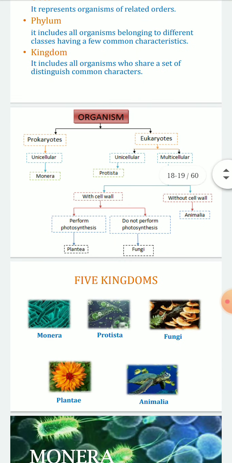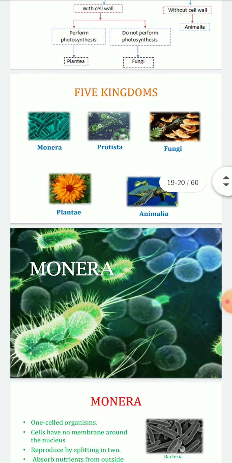So if we look, organisms are basically divided into prokaryotes and eukaryotes, then unicellular and multicellular. Unicellular prokaryotes are monera, and then unicellular and multicellular protista in eukaryotes, with cell wall and without cell wall. So with cell wall perform photosynthesis, and without cell wall does not perform photosynthesis. There are 5 kingdoms: monera, protista, fungi, plantae and animalia.